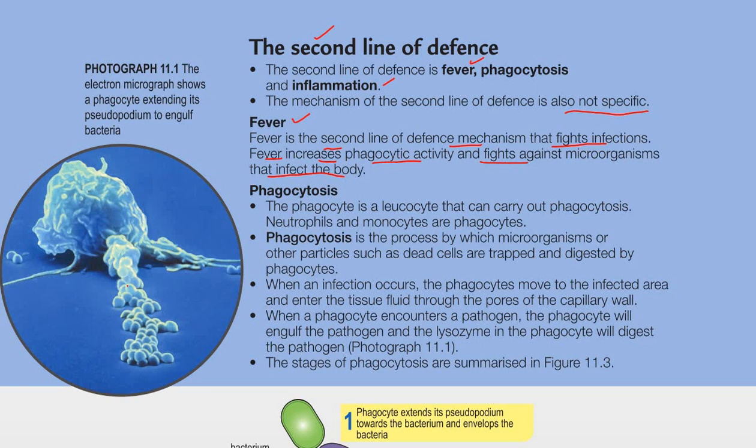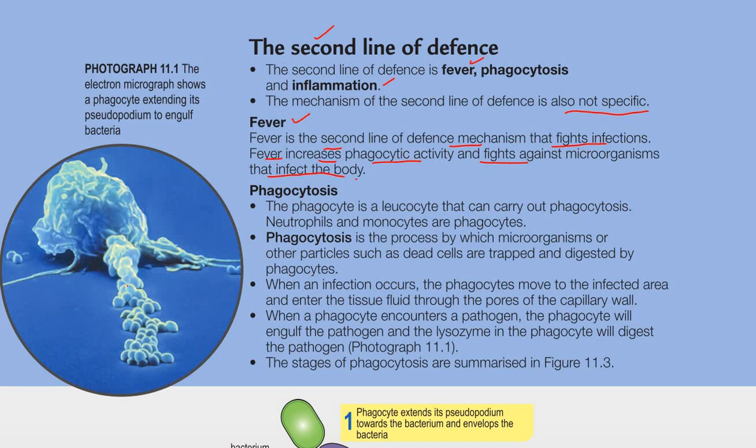Most bacteria or viruses can survive and live in our normal body temperature. But when our body is slightly higher in temperature, certain microorganisms cannot survive. Maybe they die, or maybe they become weak. So that is the first one.